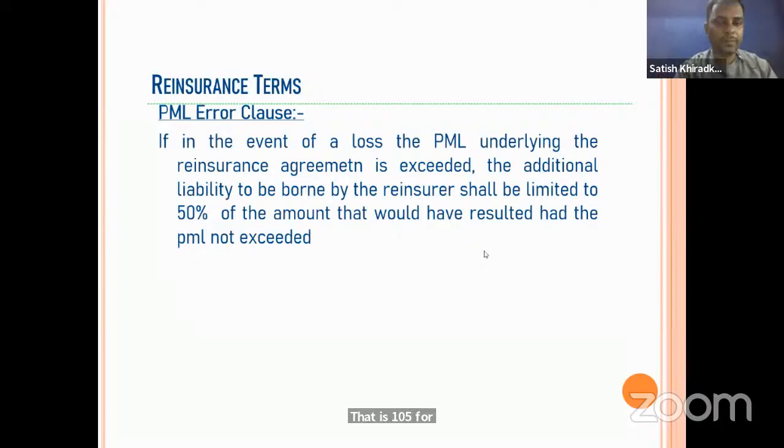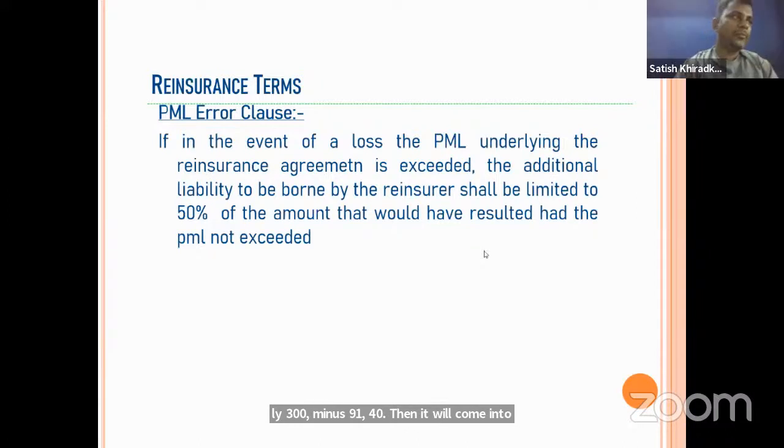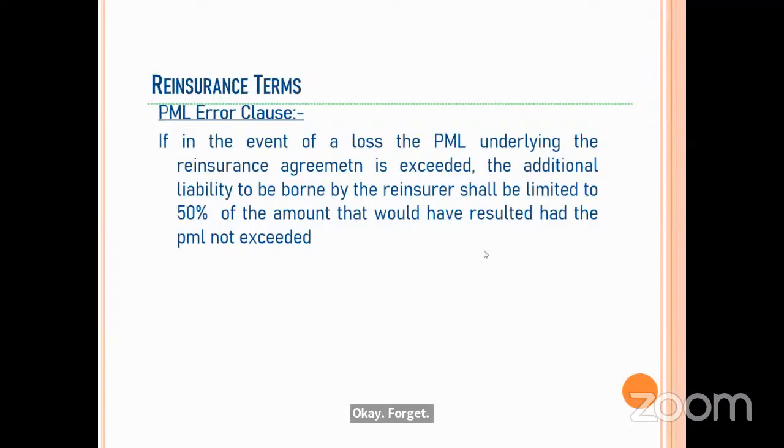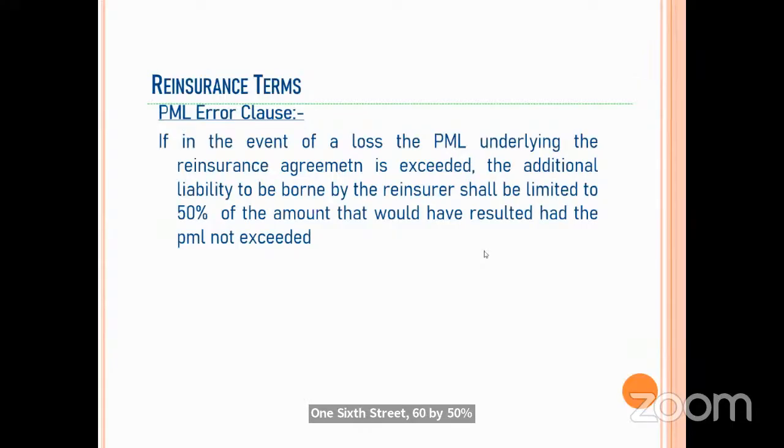No, sir, not that. Actually, 300 minus 90, 140, then it will be coming to some... Okay. 160, 160 by 50%. Forget the PML error clause first. Then the liability is how much? 90 crore. Okay.